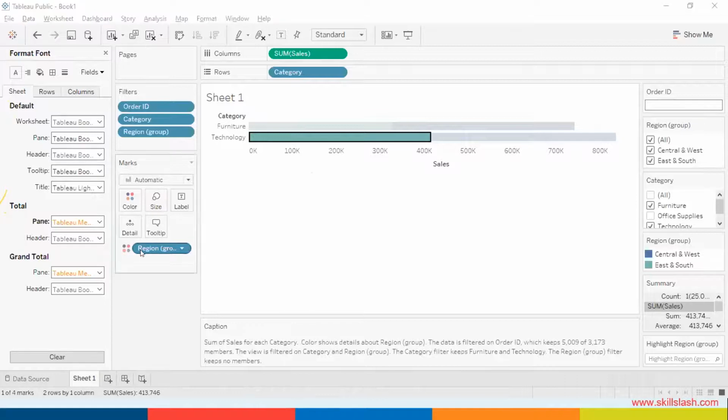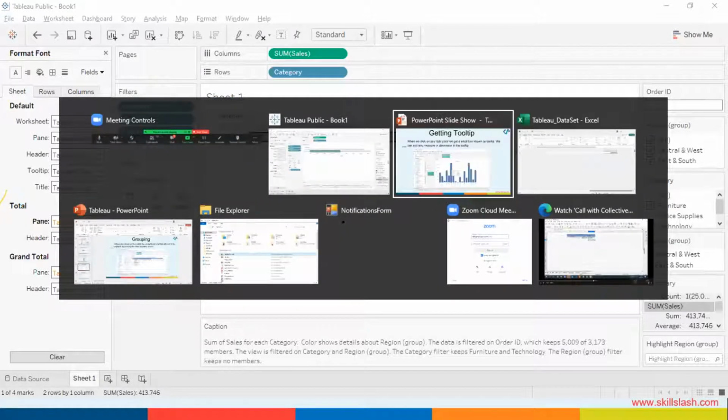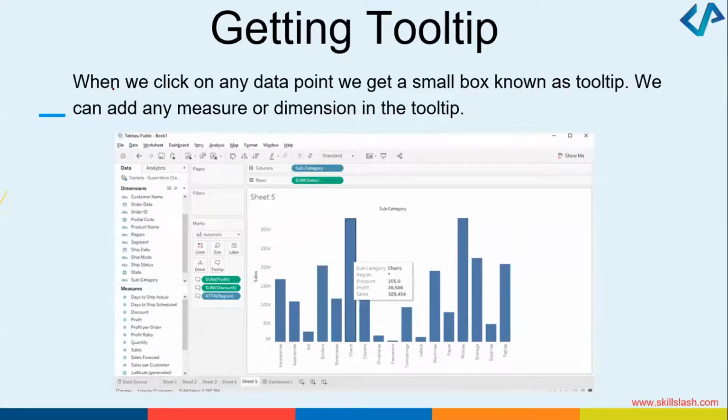Okay, Tableau has another option where a tooltip can be added. By clicking on this tooltip option, you can get the tooltip generated. I can show you a snapshot of how you can create it. Whenever you click at any data point, maybe this data point, you will get some information on hover.